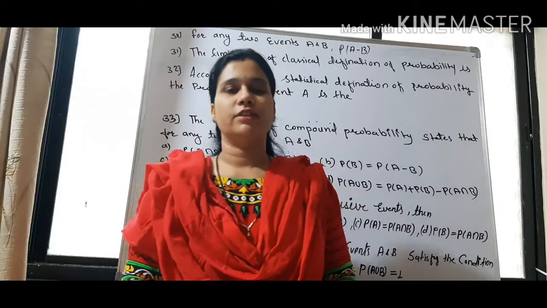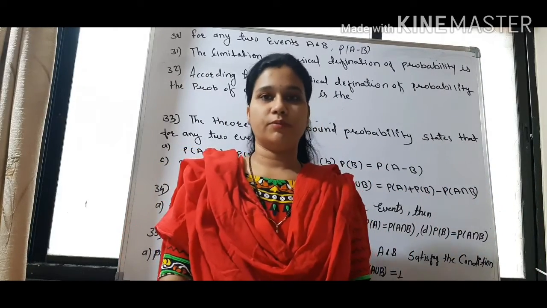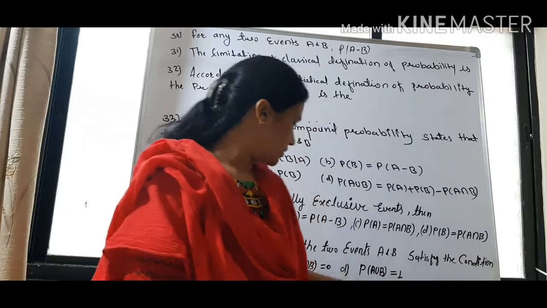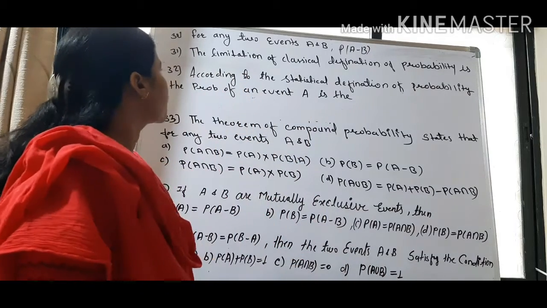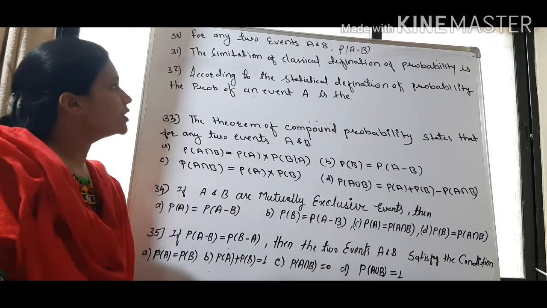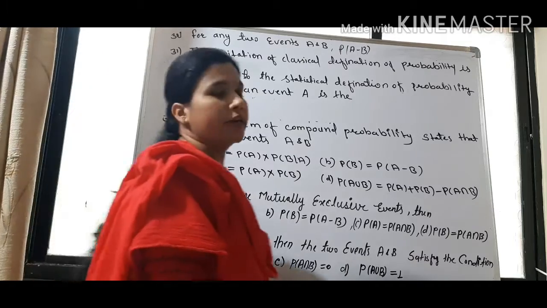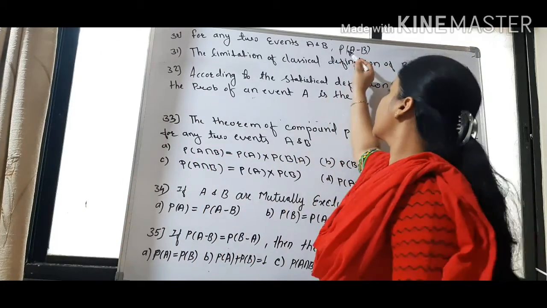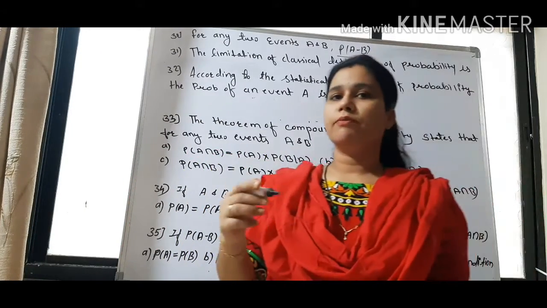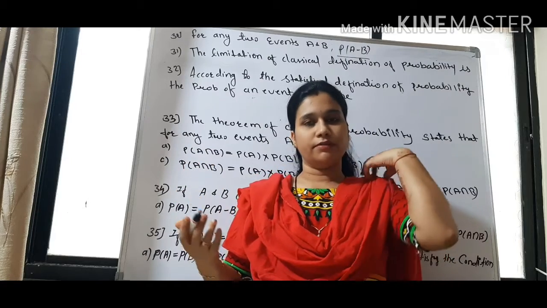Hello students, today we'll solve the remaining questions of the chapter probability. We'll start from question number 30. It is given that for any two events A and B, what can be the probability of A minus B? Four options are given.